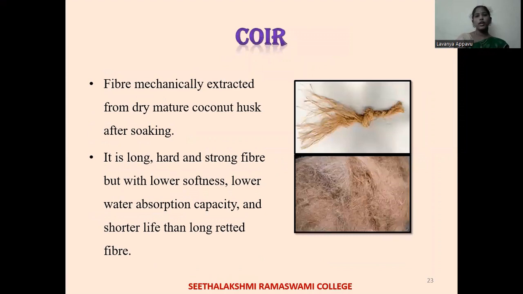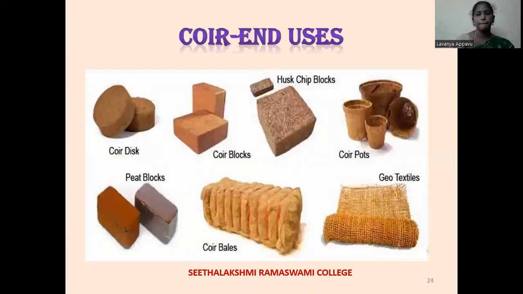Next, we have coir. Coir is nothing but the fiber taken from coconut. Fiber is mechanically extracted from dry mature coconut husk after soaking. It is a long, hard and strong fiber, but with lower softness, lower absorption capacity, and shorter life than other fibers.